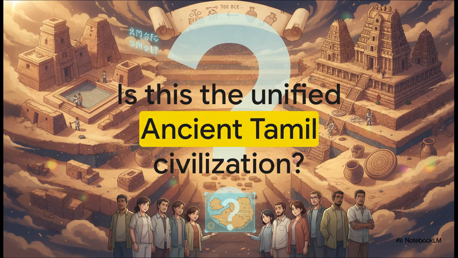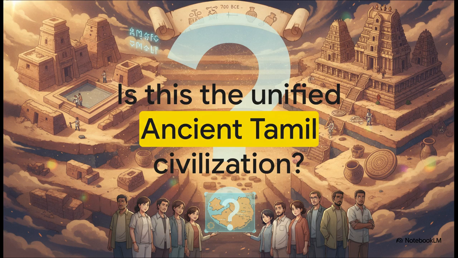Think about this. When archaeologists first excavated the Indus Valley, they found 96 mature urban sites alongside hundreds of smaller settlements. But they didn't name them as dozens of separate isolated cultures, right? They unified them globally under one title, the Indus Valley Civilization. So, as we examine all these scientifically verified findings across Tamil Nadu, sites sharing the exact same 700 BCE timeline, the exact same early Brahmi script, and the same advanced level of urbanization, we are faced with a pretty profound question.